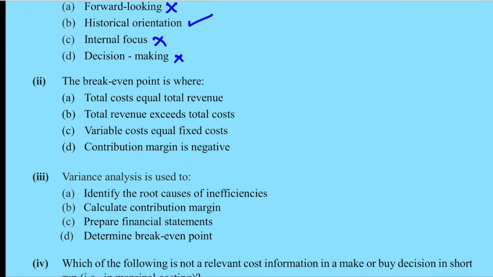Second question, the break-even point is where? Try. So the answer for this is the first option. Total cost is equal to total revenue. That means your profit is 0. So this is fulfilling that condition.